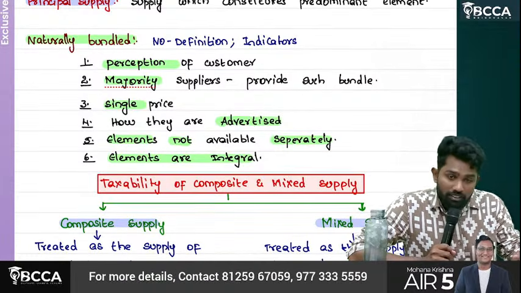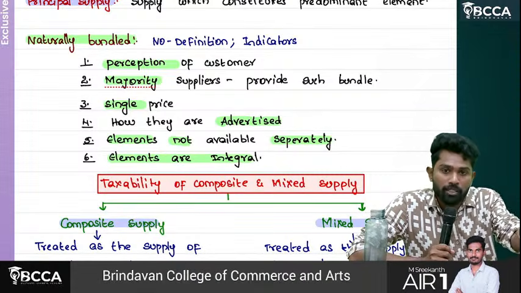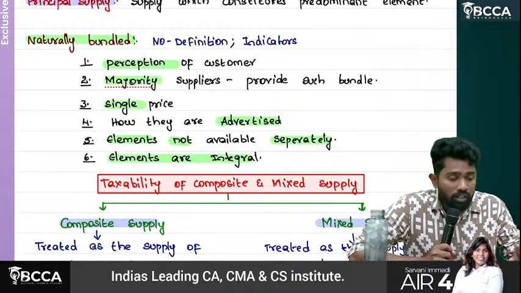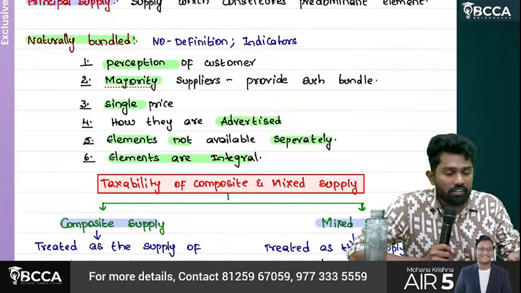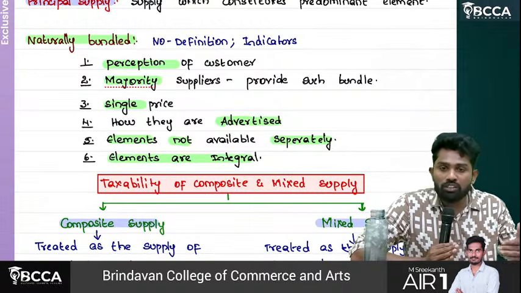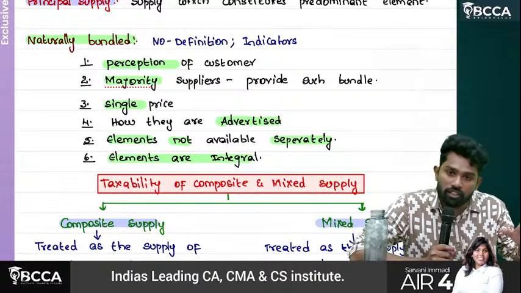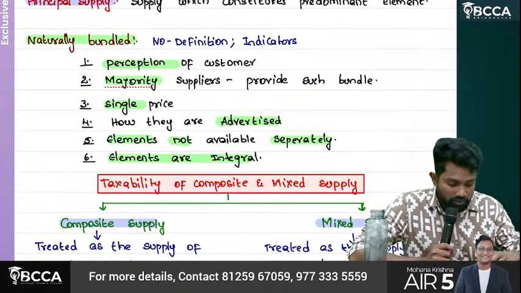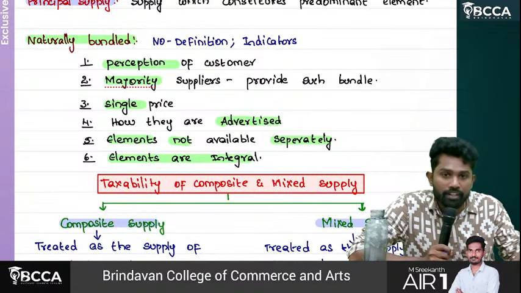Fifth one, whether they are available separately or you can buy them only as a bundle. Or whether they can function, they can work separately, or one will not work without the other, then also we can say naturally bundled. So these are certain indicators. If majority of these are satisfied, then we call it as what? Composite supply.